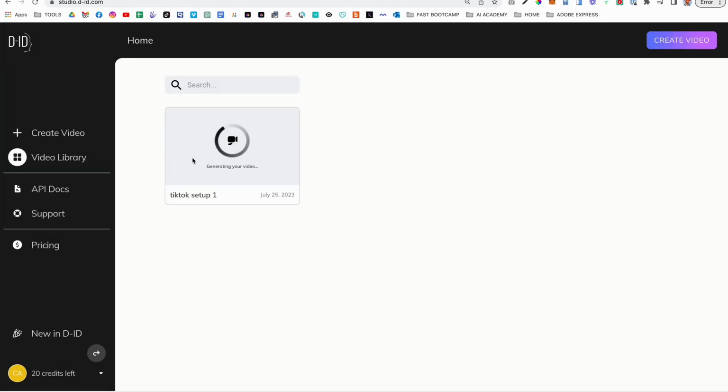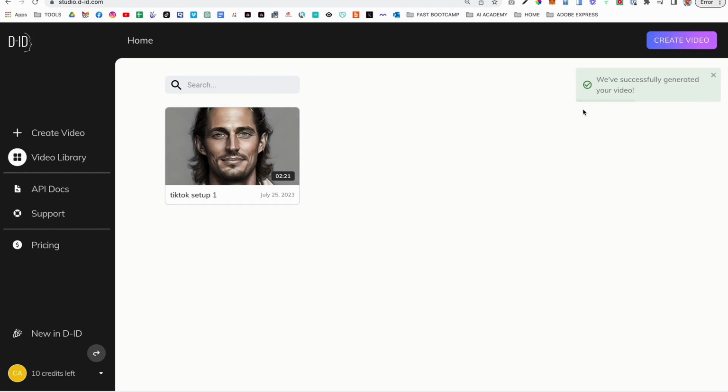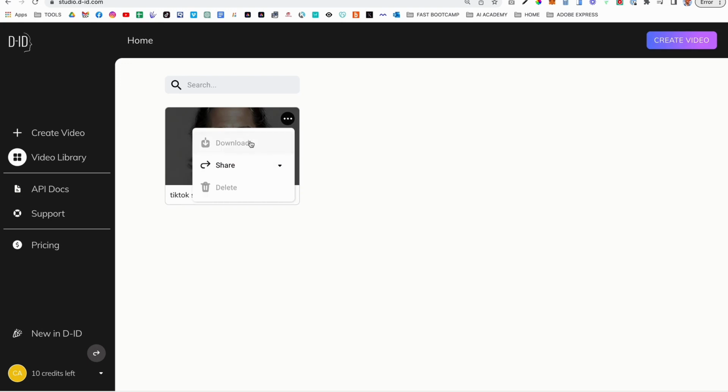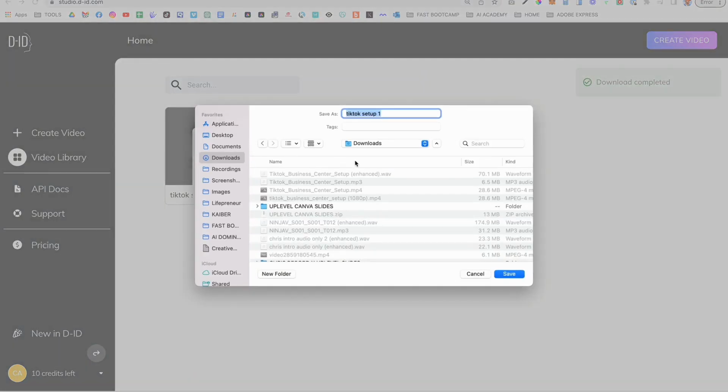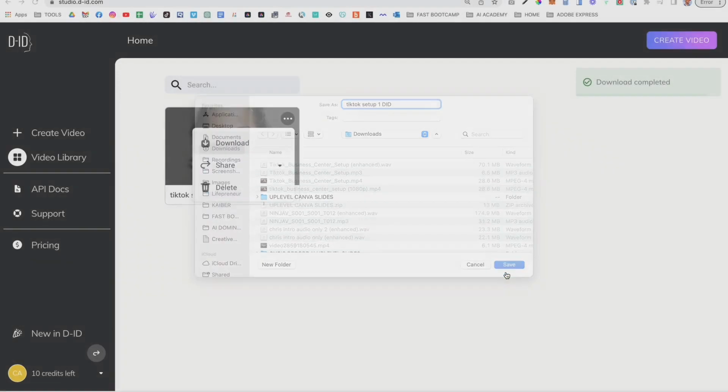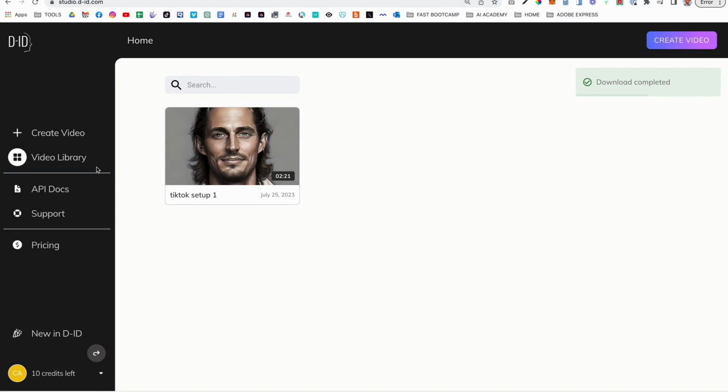Generate. Okay, so now this video in the background is actually loading. So we're going to speed up the video and wait for this to be done. Okay, so it's done. And for perspective, that took about 90 seconds if I had to guess. So now we're just going to click on the 3 dots and click Download. It's going to save to the Downloads folder. We're going to probably add DID to it because we know we're doing it inside of Studio DID. So there we go. Pretty simple, right?